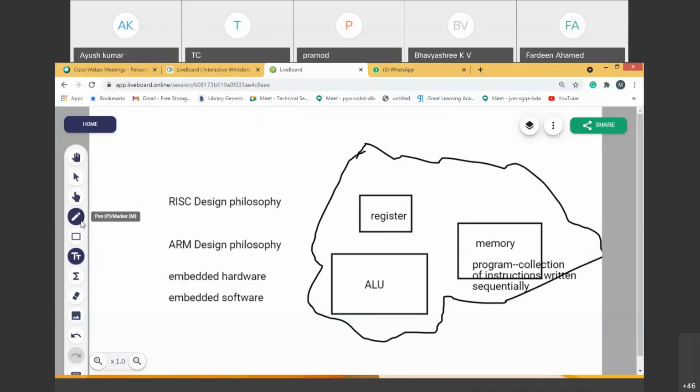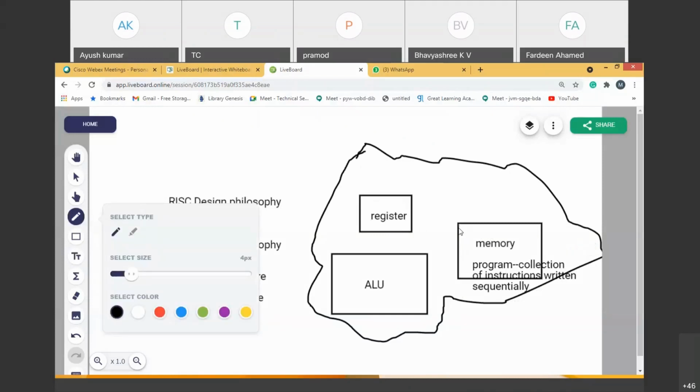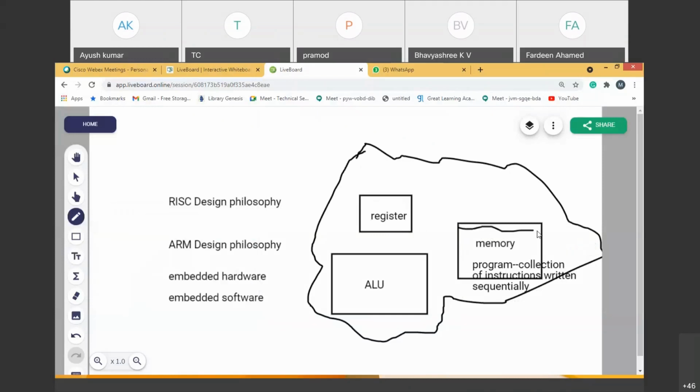So when I write to the memory, how is the memory? It looks like this. I'm unable to draw a straight line, please bear with me. Presume these are straight lines. Now the whole memory is divided into locations like this. I'll put one data in this location, and one data in this location.